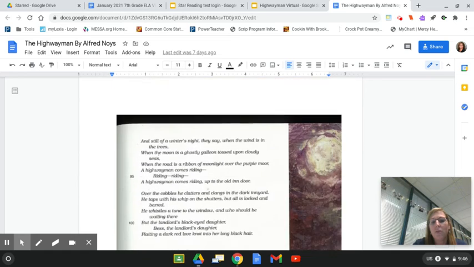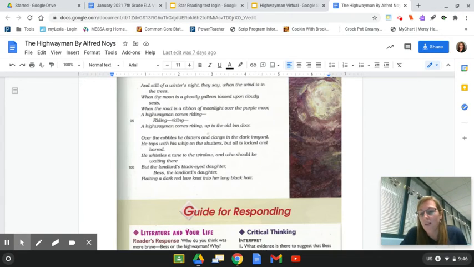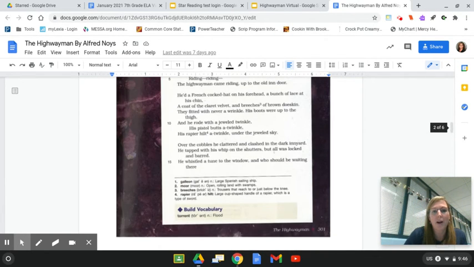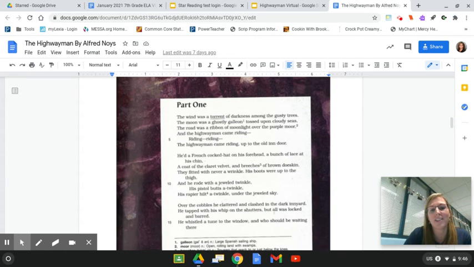So your job right now is going to be to follow along as I read. We are going to pause and do some sketching along the way. So here we go. Let's get started on part 1. And this helps us to set the mood or the tone of our poem by looking at the image.